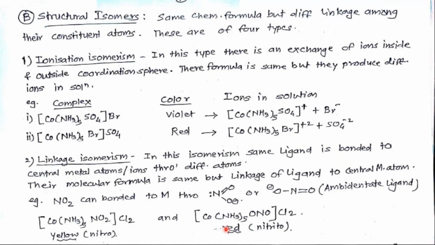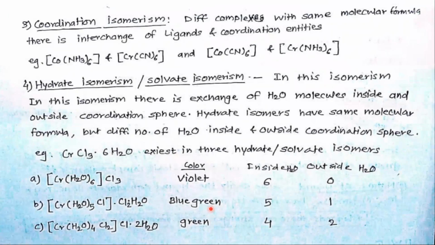Okay, next, coordination isomerism. Different complexes with the same molecular formula, where there is interchange of ligands and coordination entities. See the example, [Co(NH3)6][Cr(CN)6].